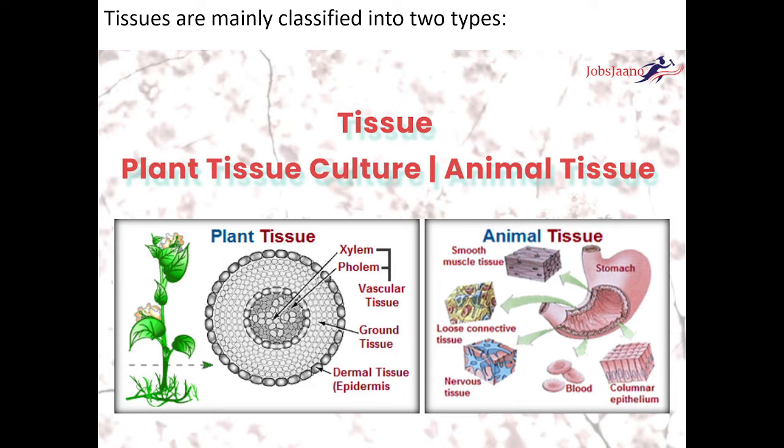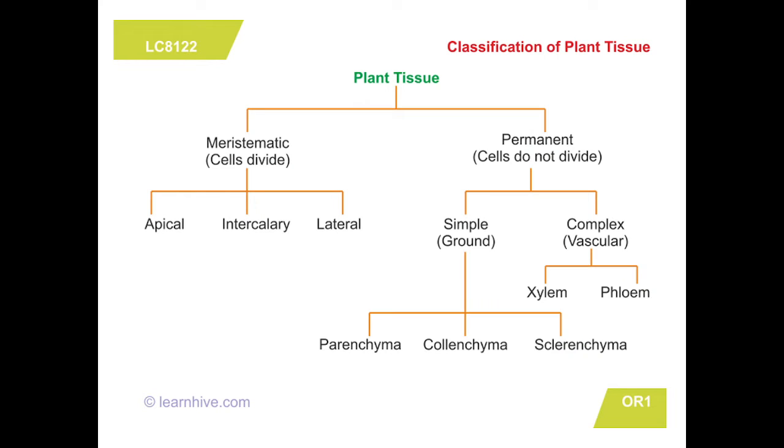We have learned that there are two types of tissues, plant tissues and animal tissues. Firstly, we learned the classification of plant tissues. You can see here, I think you have written your short notes also. In plant tissues there are two main types, meristematic tissues and permanent tissues.